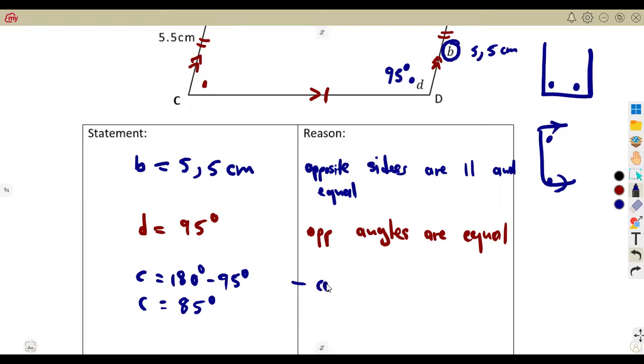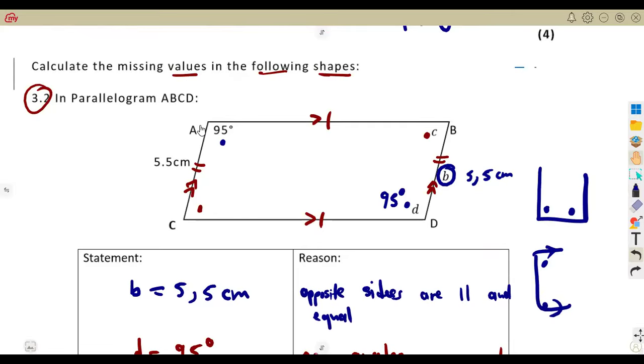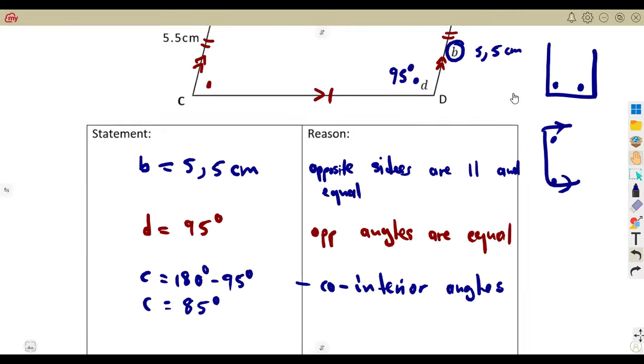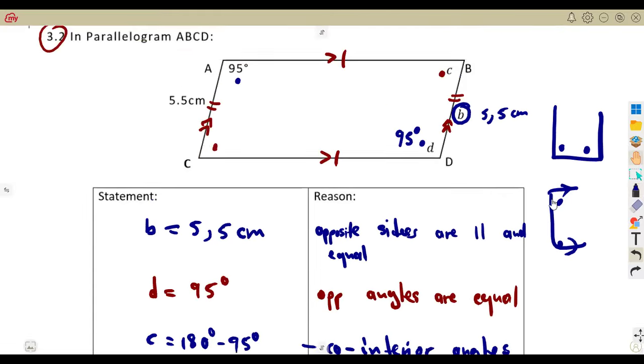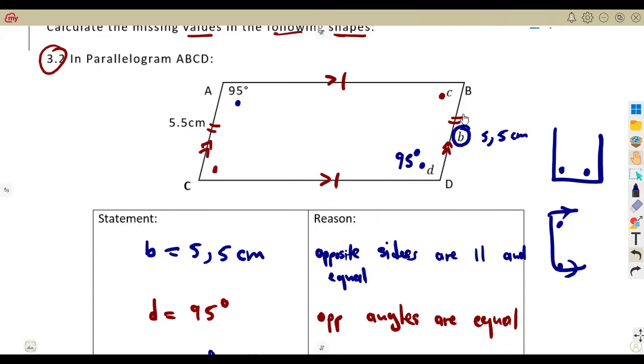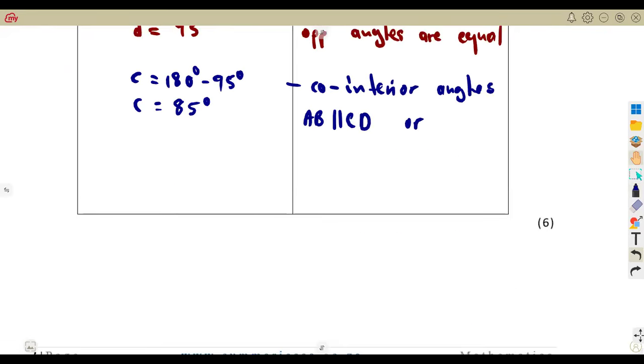So in this case, we are talking of the co-interior angles. It is up to you. You can mention AB being parallel to CD, or we could have worked it from AC parallel to BD.